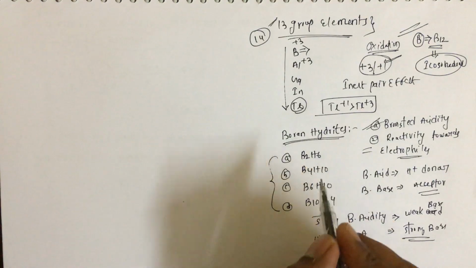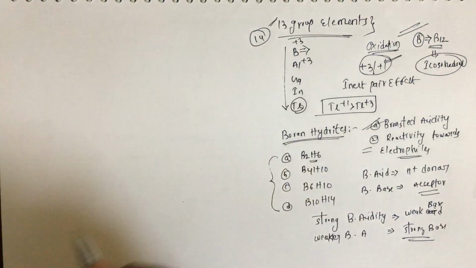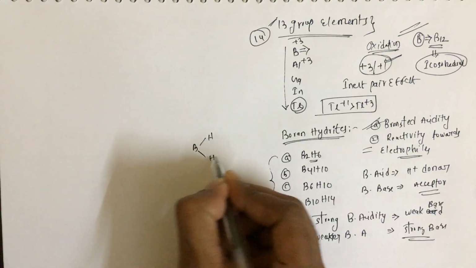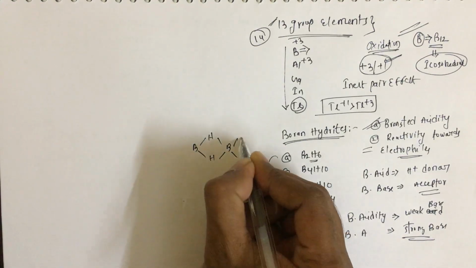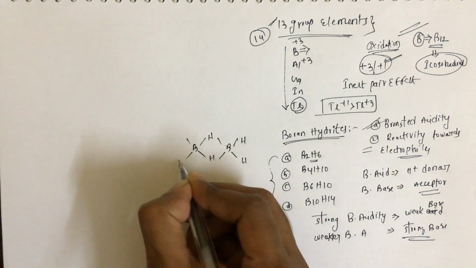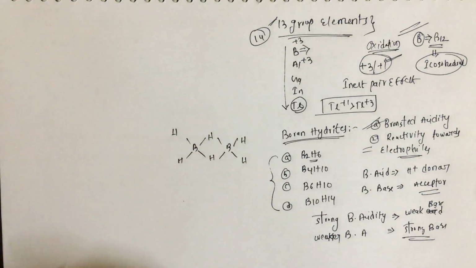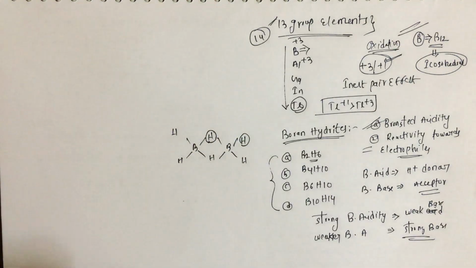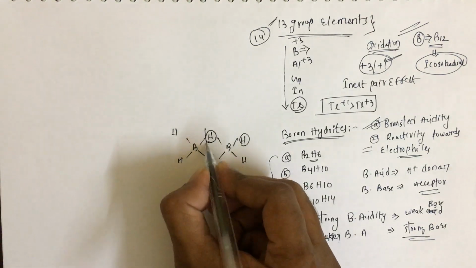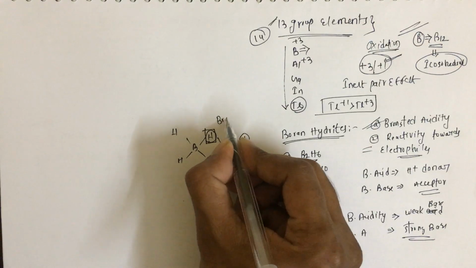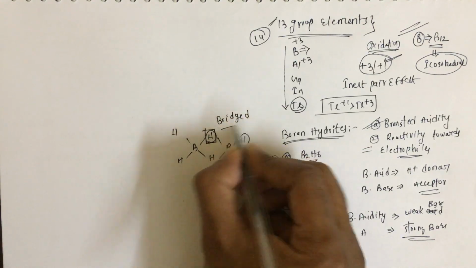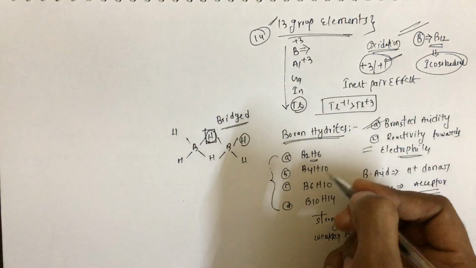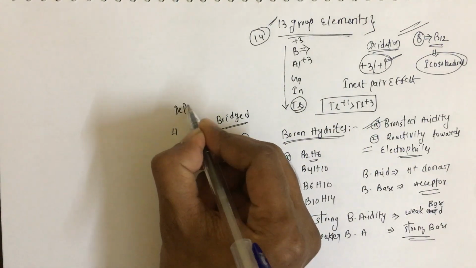So first we need to see from where the proton is coming. We'll take B2H6, diborane. Now we have a doubt whether to remove this hydrogen or this hydrogen. Always remember, only the bridged hydrogens will be removed. In the case of boron hydrides, deprotonation means only bridged.